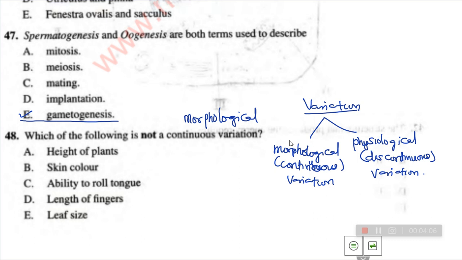Now when we are talking of morphological variation, they are the variation that has to do with structures. That is, you can see them with your naked eye. It's something you can see when you see a person. For example, the height of plants is a morphological variation. That is, you can see the height of this plant. Skin color, yes, you can see that also. Length of fingers, you can see that. Leaf size, you can see that. But ability to roll tongue, if the person did not roll tongue, you will not know that the person actually has the ability of rolling tongue. There are people that have the ability of rolling their tongue. And so that is a discontinuous variation or physiological variation. So our answer here is what?